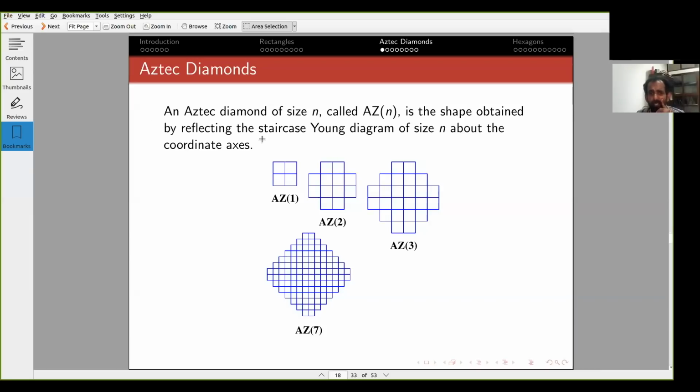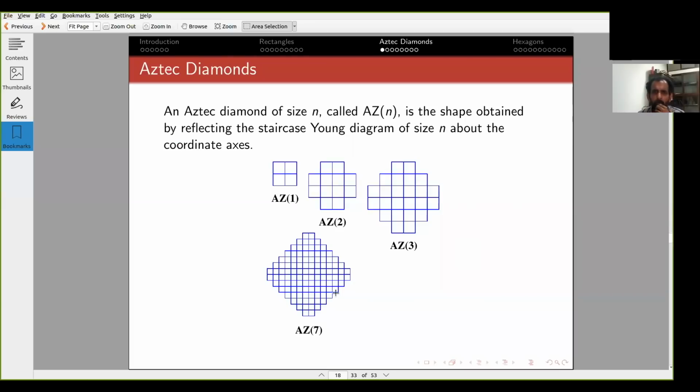So an Aztec diamond is a shape obtained by taking a staircase. Let's look at this in the first quadrant. I have one cell, two cells, three cells, which are arranged in the form of a staircase. And then I reflect it about the y-axis, and then I reflect it about the x-axis. So I get this symmetric shape. This is how the Aztec diamond of size 1 looks like, for size 2, for size 3, and size 7. So it roughly looks like a diamond, except that the edges are jagged.